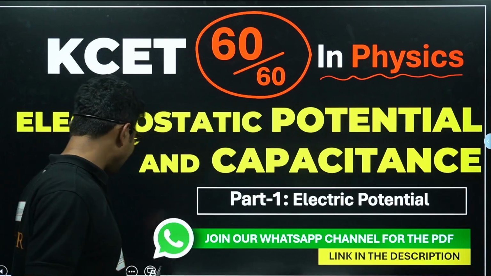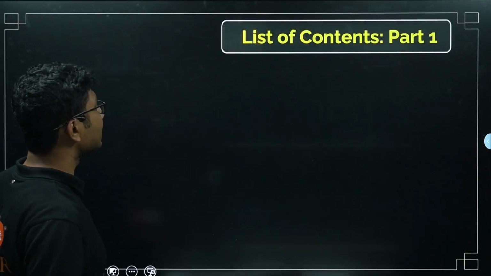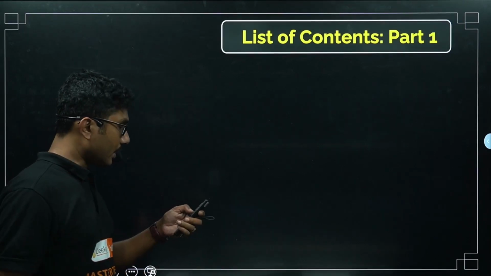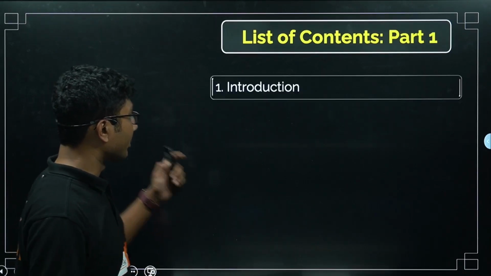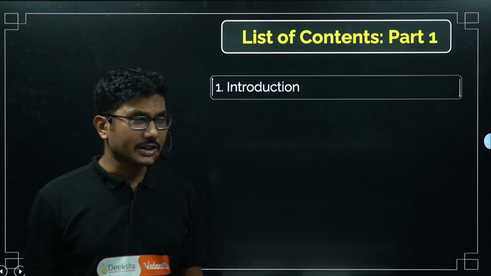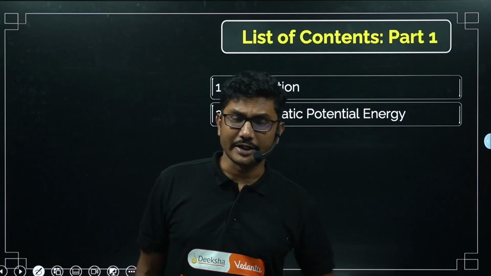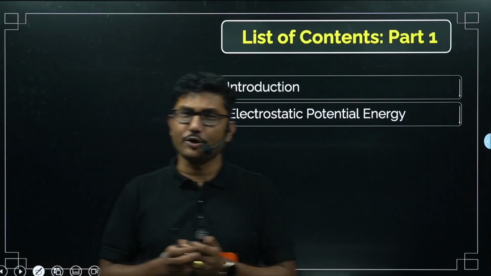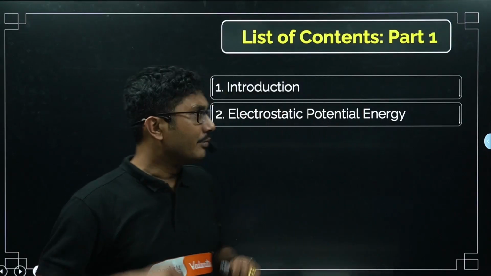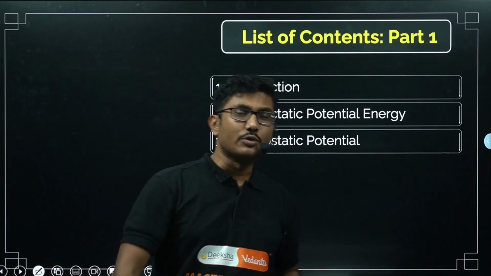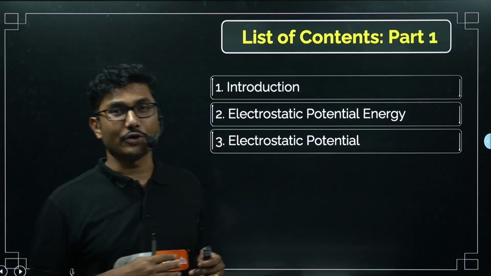So let's see what all we are going to discuss in today's content. First we are going to discuss a basic introduction about potential. Then we will discuss electrostatic potential energy. We will start with electrostatic potential energy. Then we will go to electrostatic potential, and later on in part 2 we will discuss electric potential energy again.